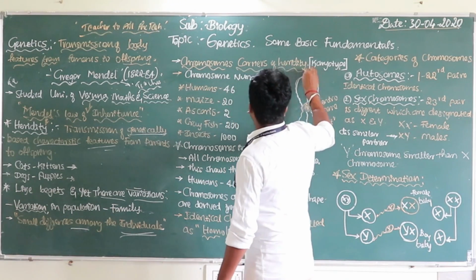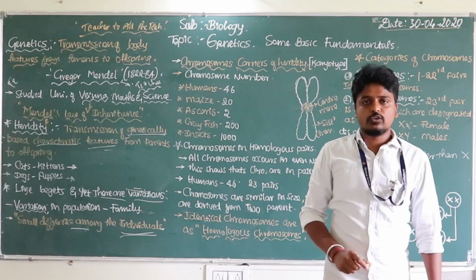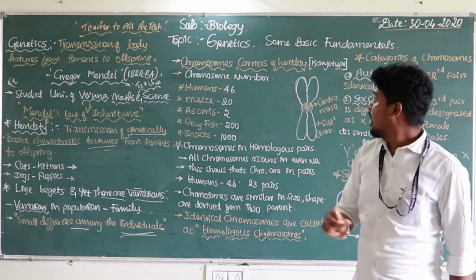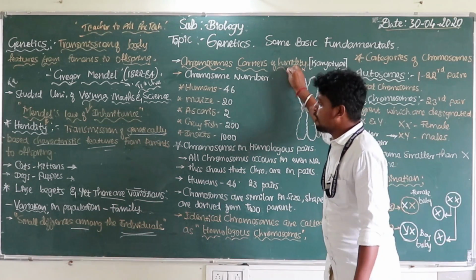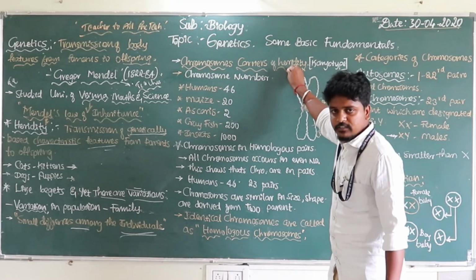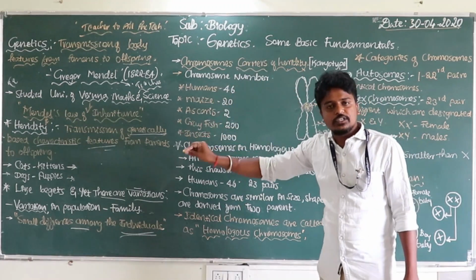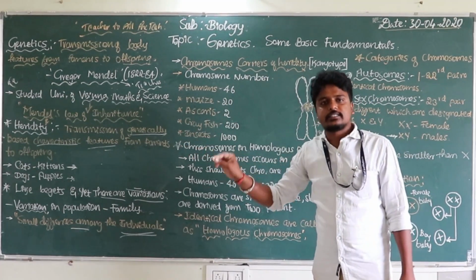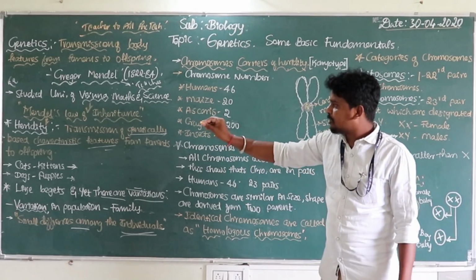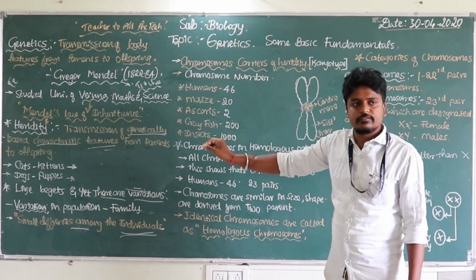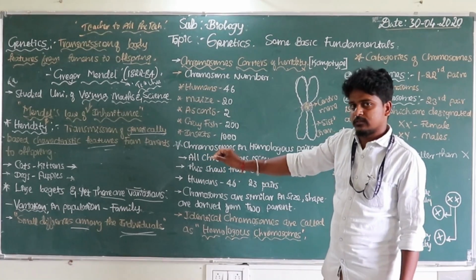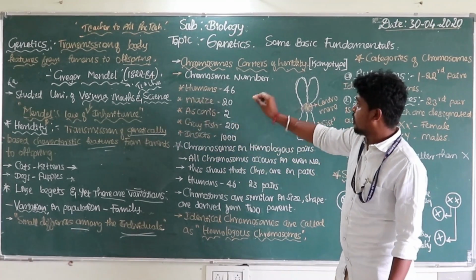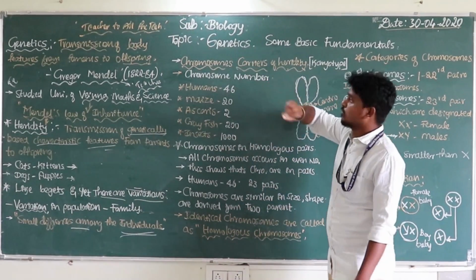In the previous chapter I told you the chromosomes carry the heredity. Heredity is nothing but the transmission of the genetical characteristics, the basic features, from parents to the offspring. So which does the function? The chromosomes.